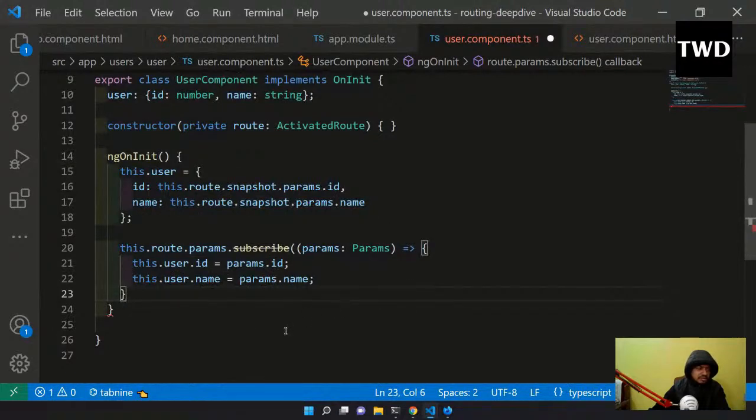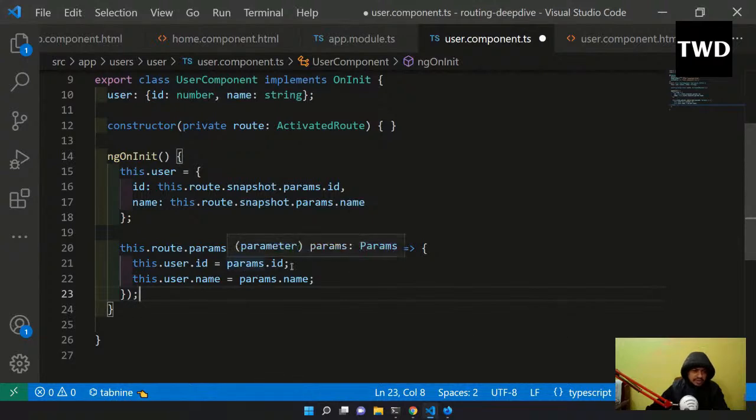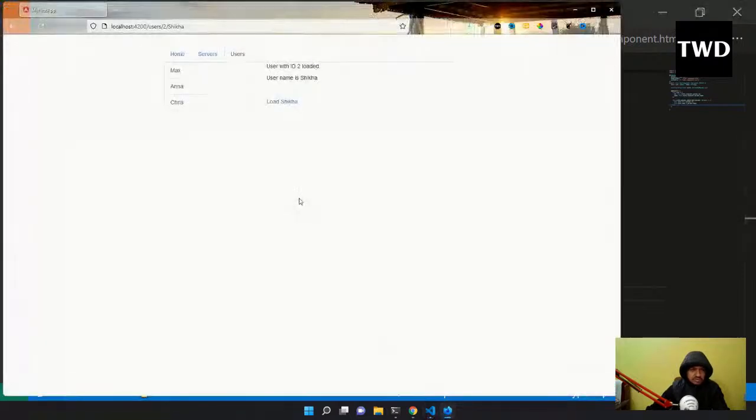And after this it is giving me error. Okay, because I have not closed this one, and now I have closed it. So sometimes this thing happens. So this.user.id I will make it params.id, whatever the params it is coming. So params.id and params.name now it will come. Okay, so now see it is already done.